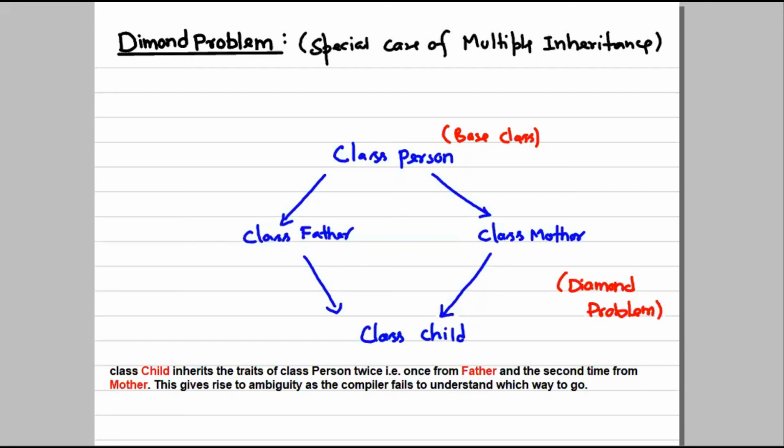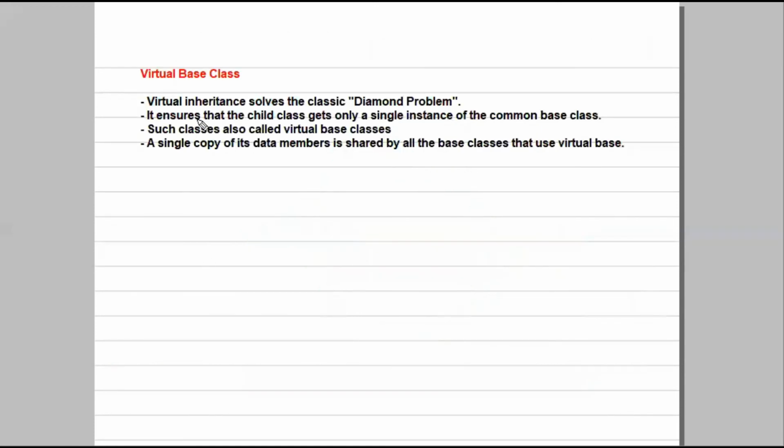So what are virtual base classes? Virtual inheritance, apart from virtual base class, solves the classical diamond problem.